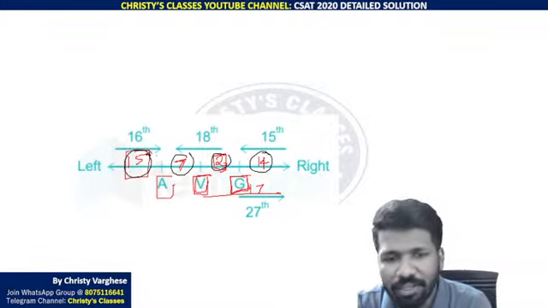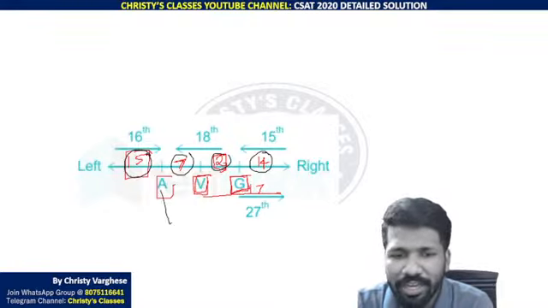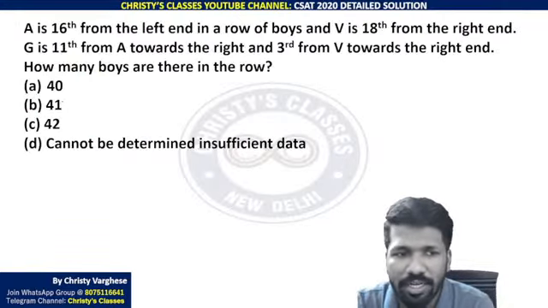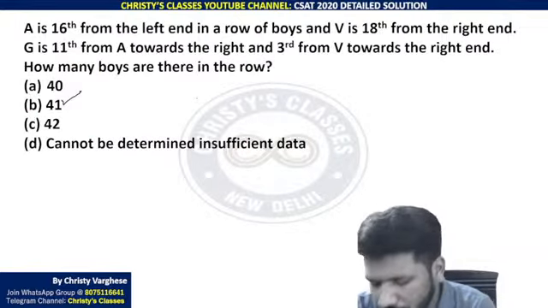How many are there? 15 plus 7, 22, plus 2, 24, plus 14, 38. Then A, V and G also, those are 3 people. That is 38 plus 3, 41. All of you understood this?